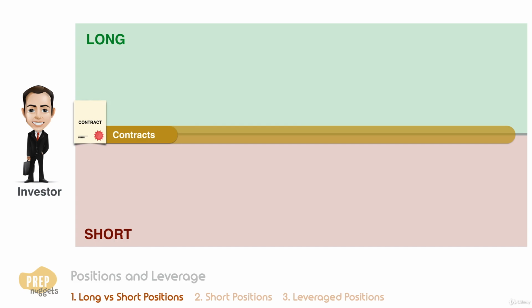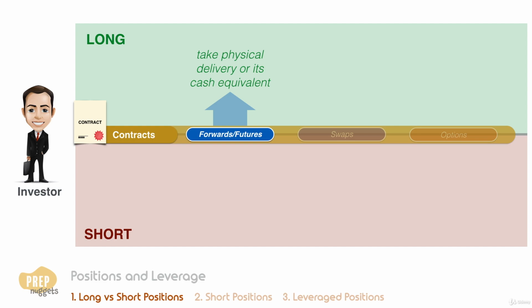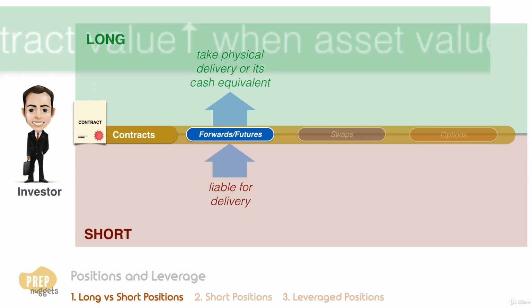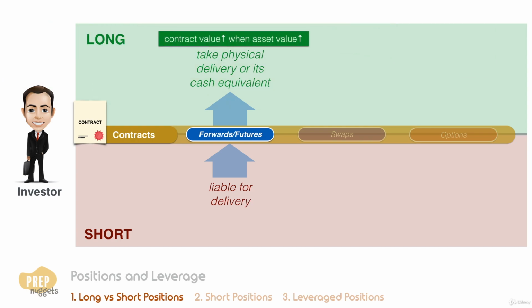Contracts have long sides and short sides as well. We've learnt that contracts can be forwards, futures, swaps, and options. The long side of a forward or futures contract is the side that'll take physical delivery or its cash equivalent. The short is the side that is liable for the delivery. The value of the long increases when the value of the underlying asset increases, while the value of the short increases when the value of the underlying decreases.